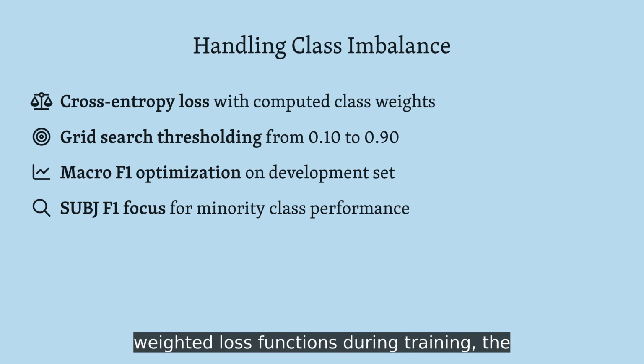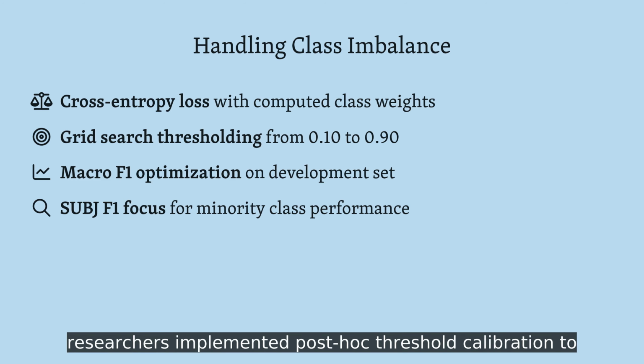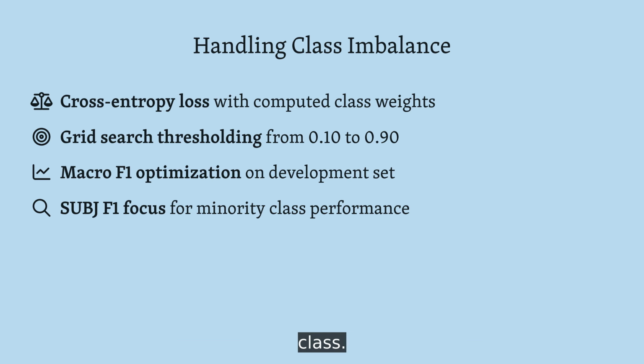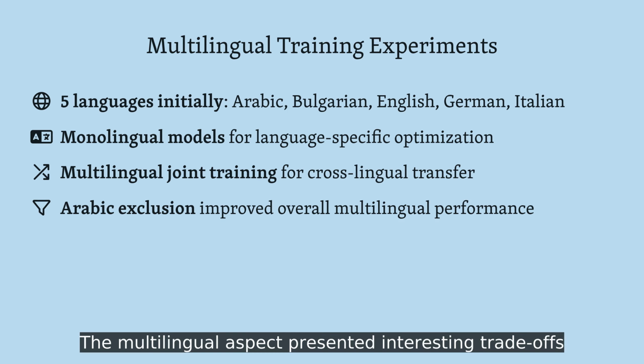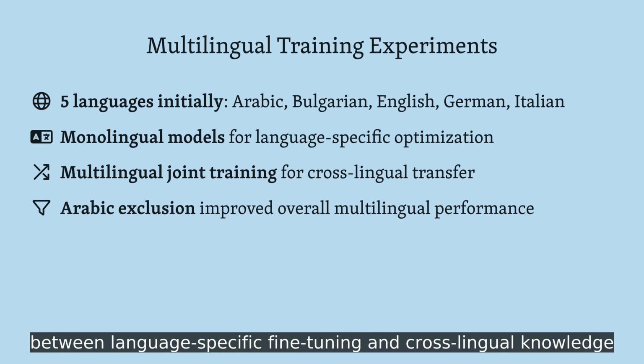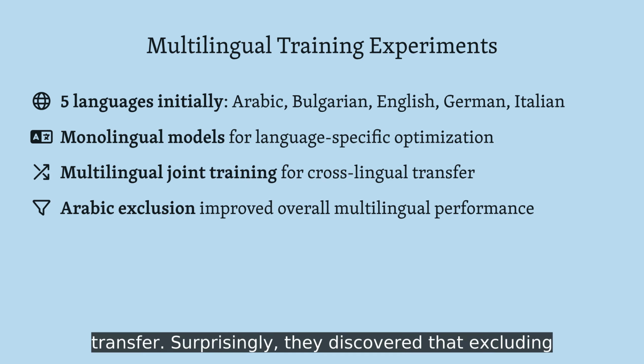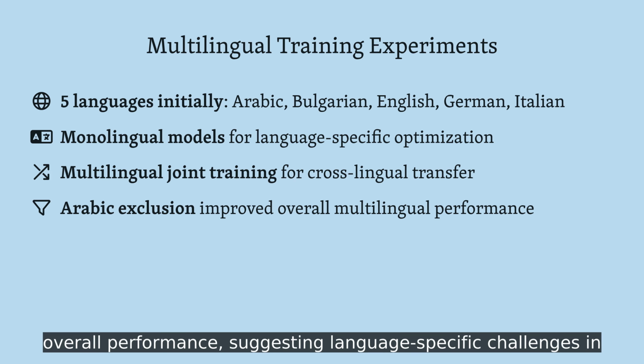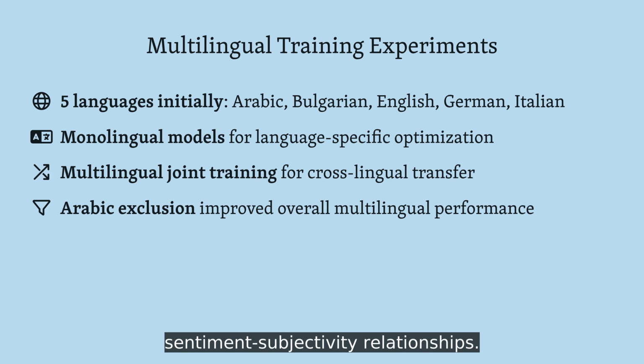Beyond weighted loss functions during training, the researchers implemented post-hoc threshold calibration to maximize performance on the underrepresented subjective class. The multilingual aspect presented interesting trade-offs between language-specific fine-tuning and cross-lingual knowledge transfer. Surprisingly, they discovered that excluding Arabic from multilingual training actually improved overall performance, suggesting language-specific challenges in sentiment subjectivity relationships.